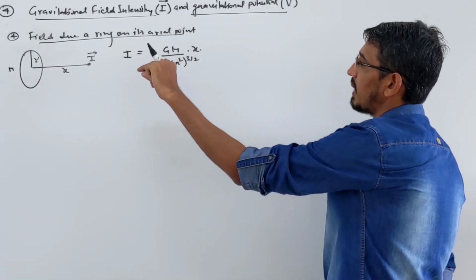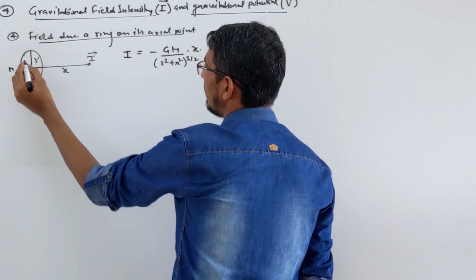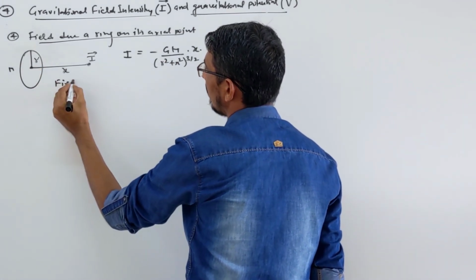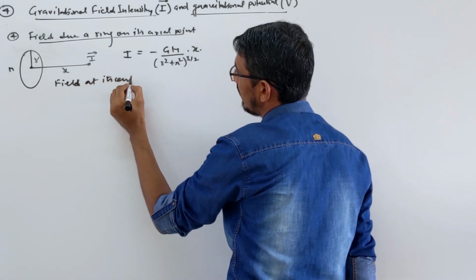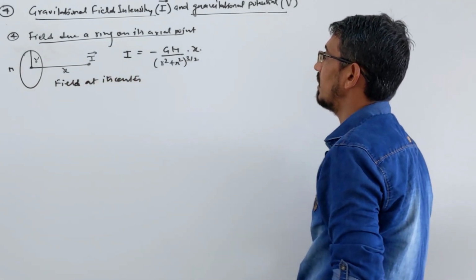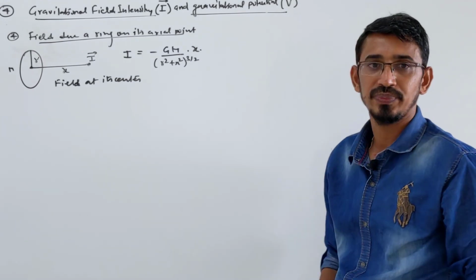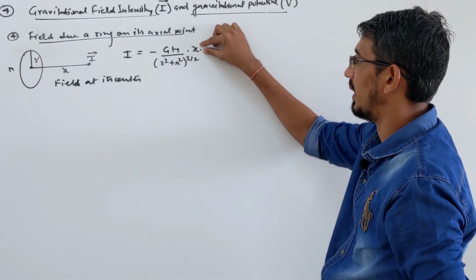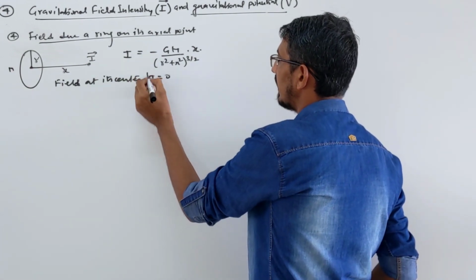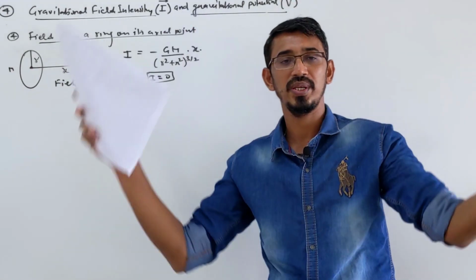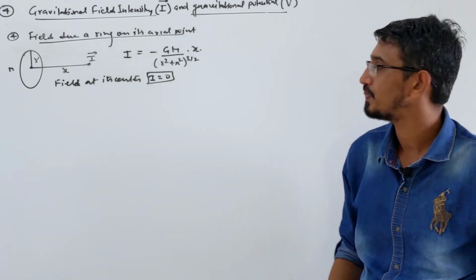By chance I ask a simple case of this: what is the field due to the ring at its center? Center means in this formula you make x equal to 0, so the term with distance x becomes 0 and your field becomes 0. At the center it is 0, just like a hollow sphere, at the center the field is 0.